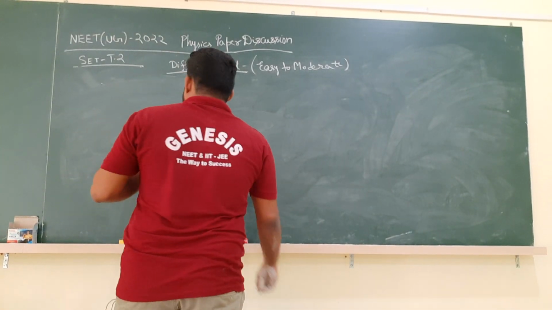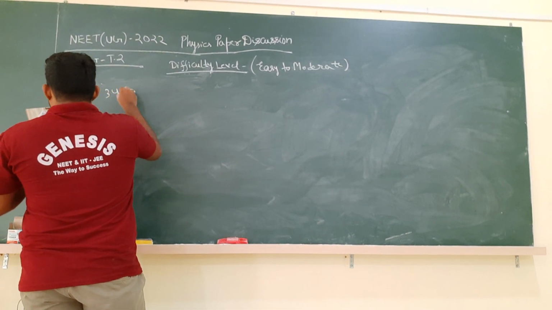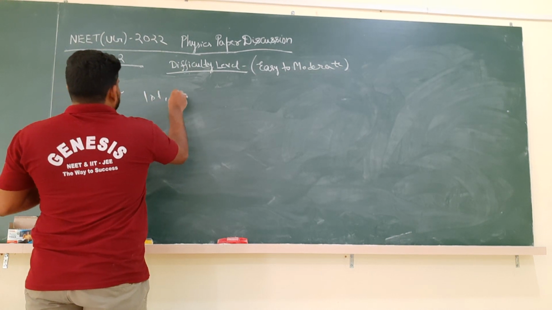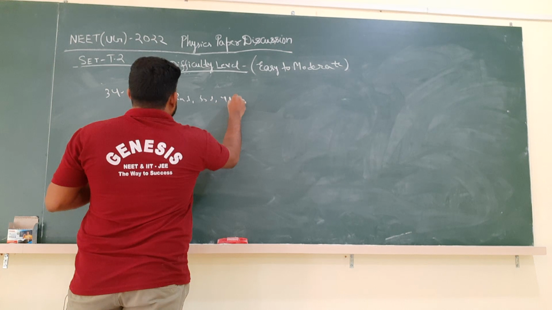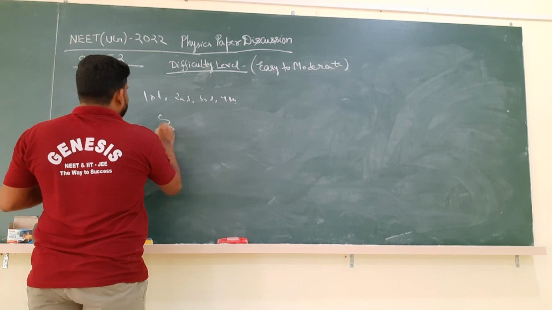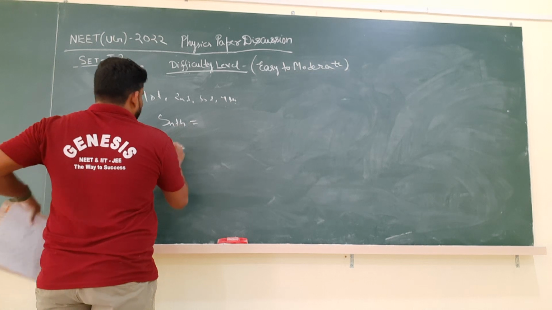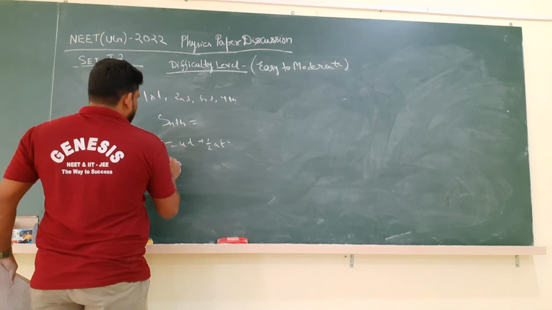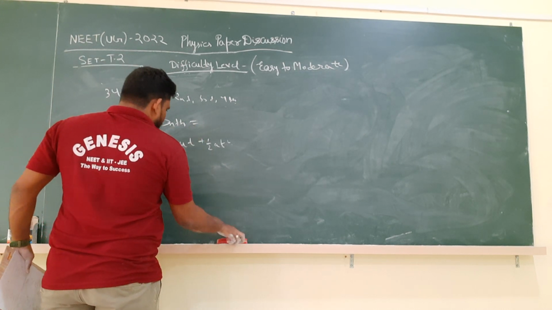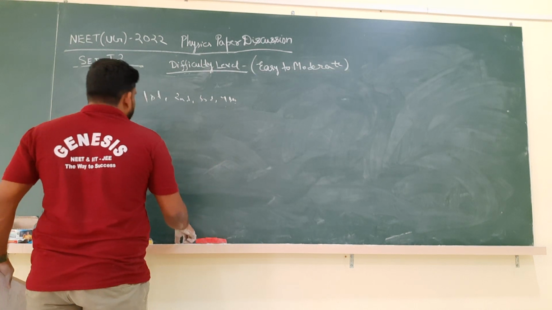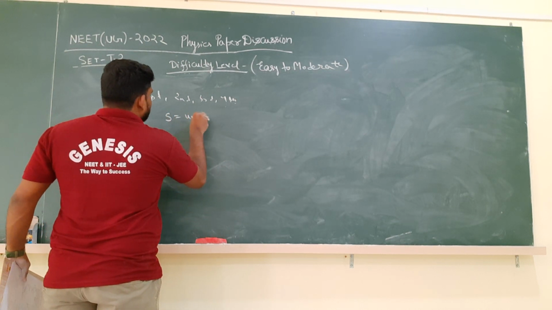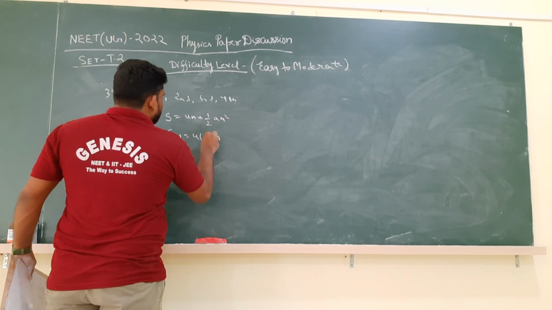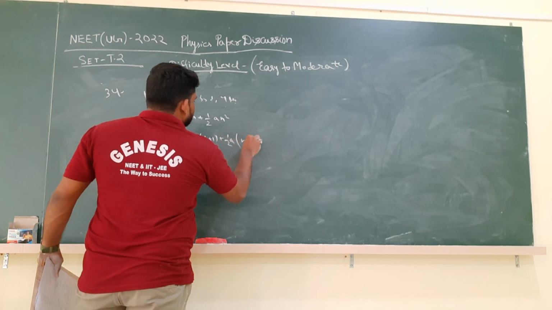Now coming to question number 34, again a very simple question. The ratio of distance travelled by a freely falling body in the first, second, third, fourth second is. So basically we need to know the formula for S nth. We know that S is equal to ut plus half at square. You might be knowing this formula: S is equal to un plus half an square, where n is time in seconds. Sn plus 1 is u into n plus 1 plus half a into n plus 1 whole square.